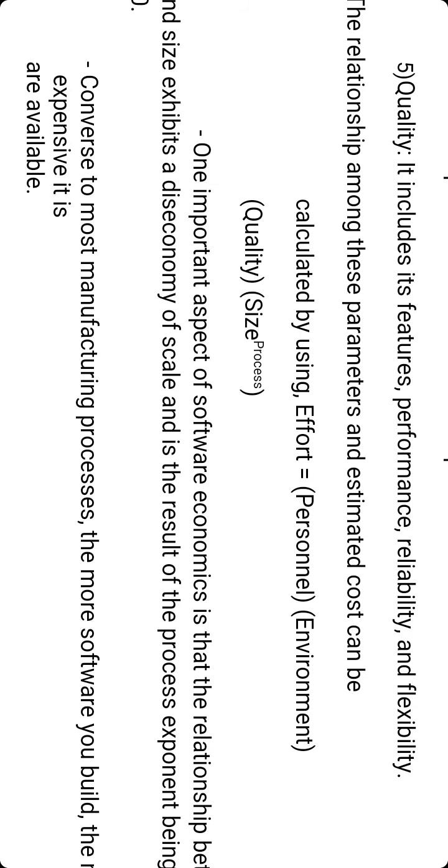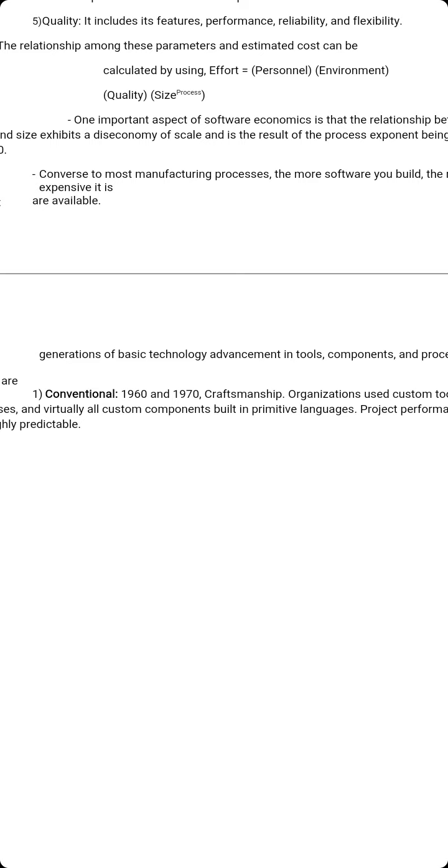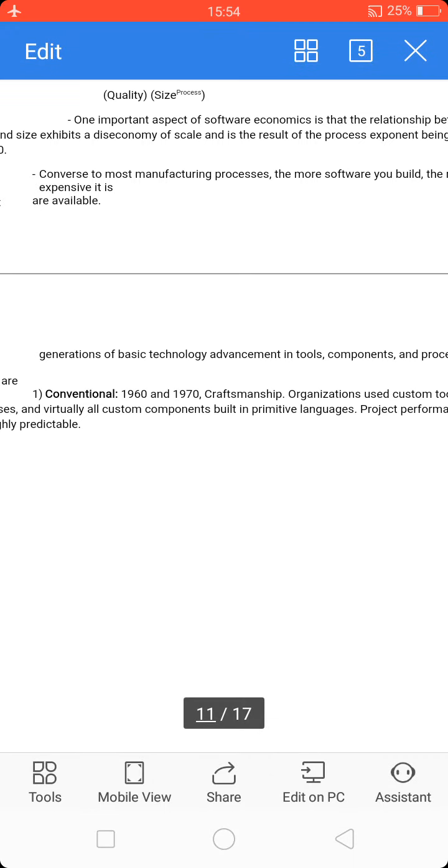Here you can see the three generations of basic technology advancement: tools, components, and process. The required level of quality and personnel are assumed to be constant. So the origin of the graph refers to the software unit cost.